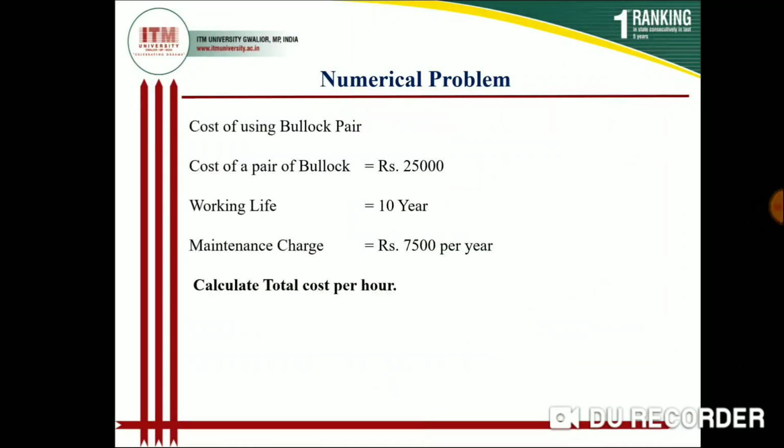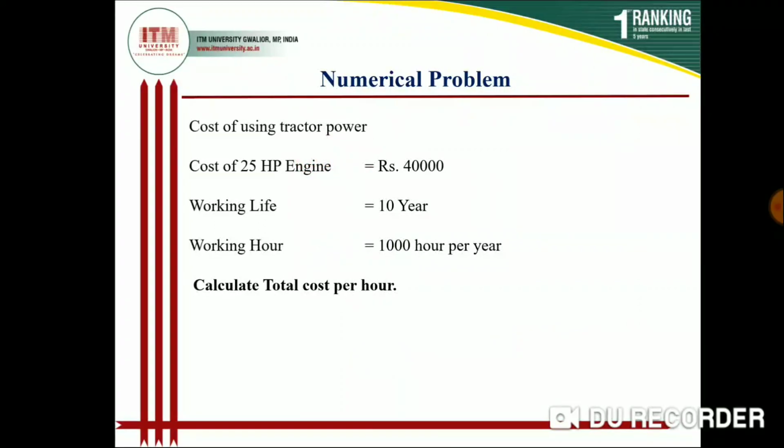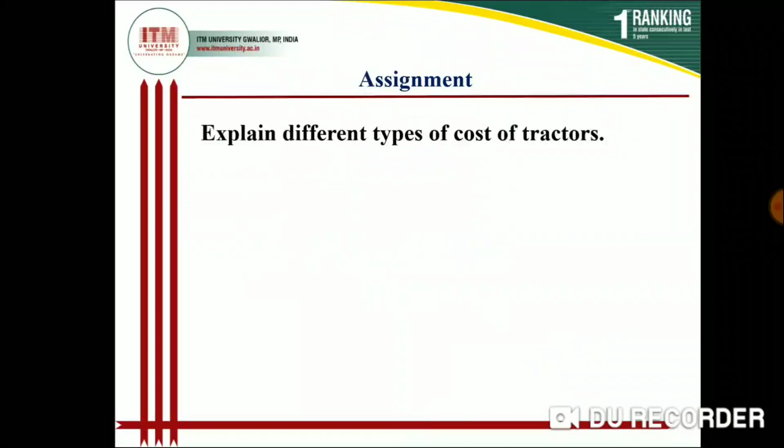So these are some assignments that you have to do. This is for bullock pair, stationary engines, tractor power. So you have to calculate the total cost per hour of working of these implements or bullocks or tractors. So there is an assignment: you have to explain the different costs of tractors.